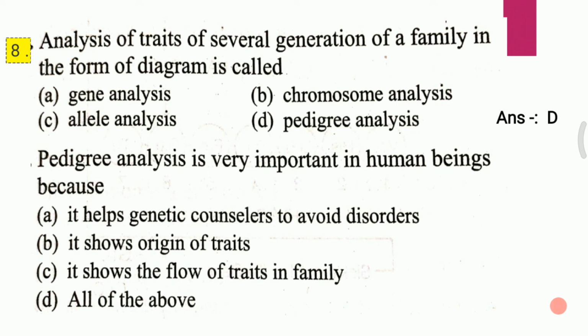Question second. Pedigree analysis is very important in human beings because A. It helps genetic counselors to avoid disorders. B. It shows origin of trait. C. It shows the flow of trait in a family. D. All of the above. Pedigree analysis is very important in human beings because, and the answer to the second question is D, that is all of the above.